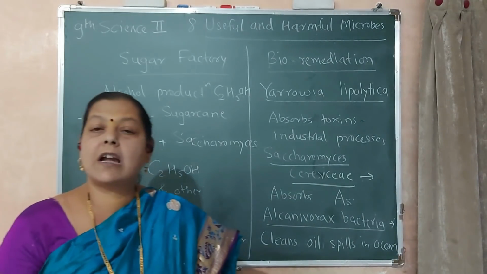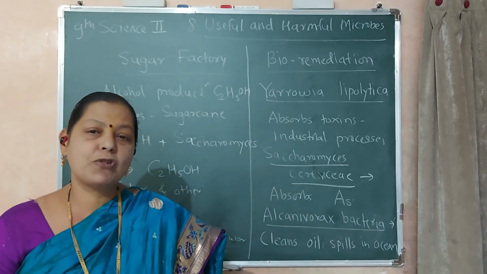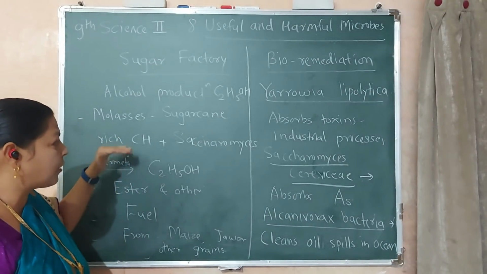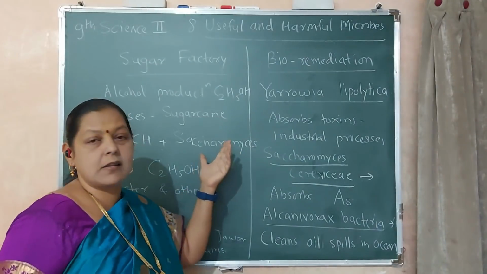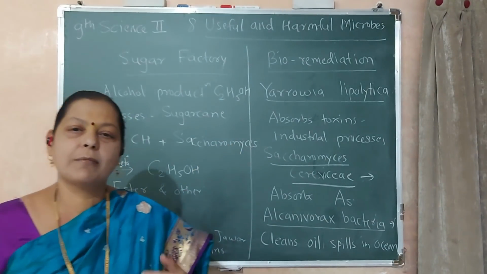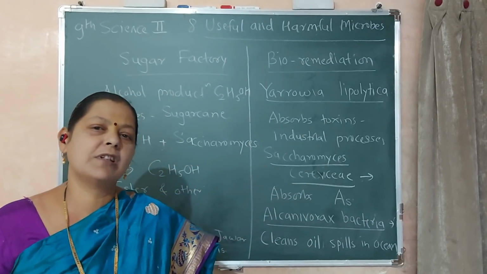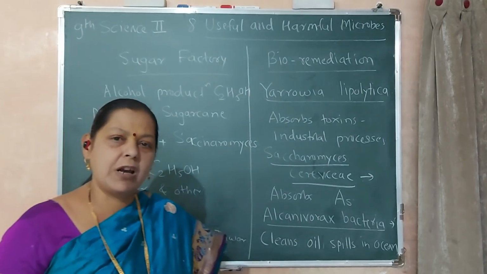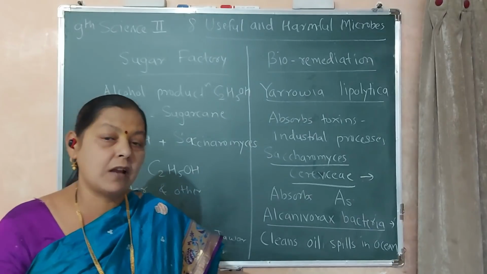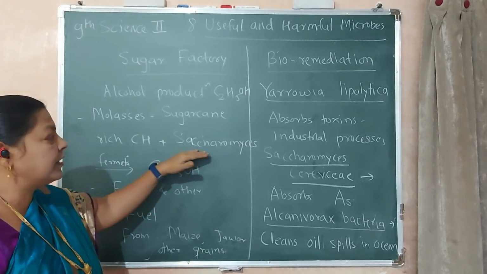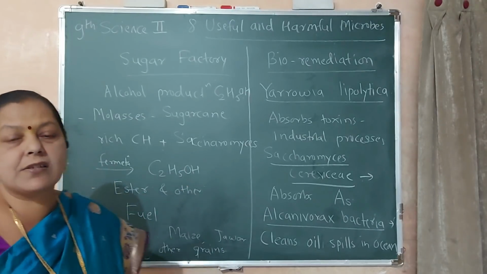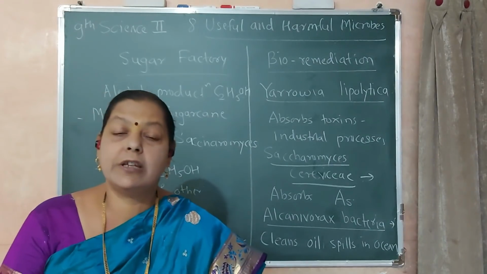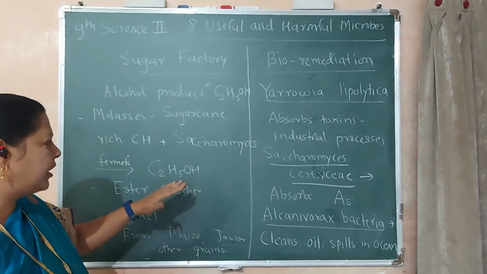How? We know that from sugarcane juice it forms molasses, which is rich in carbohydrate. So the Saccharomyces is mixed into this molasses. Molasses, that is, the residue that is formed in the sugar-making process in the sugar factory. Even though it is molasses, it still contains a large amount of carbohydrate, and here the yeast, that is Saccharomyces, is mixed into this molasses, so the process of fermentation takes place to form ethyl alcohol. And in this way ethyl alcohol is formed here.